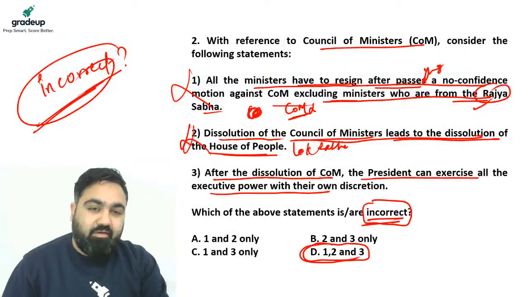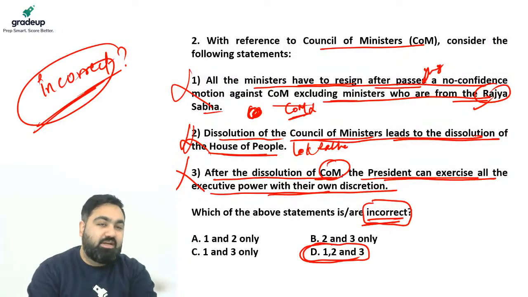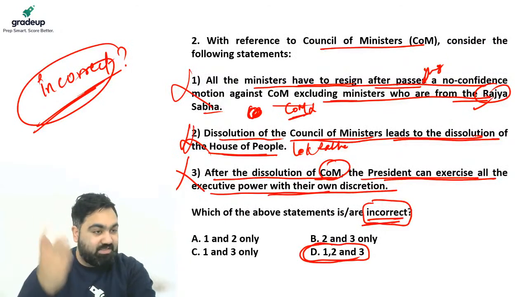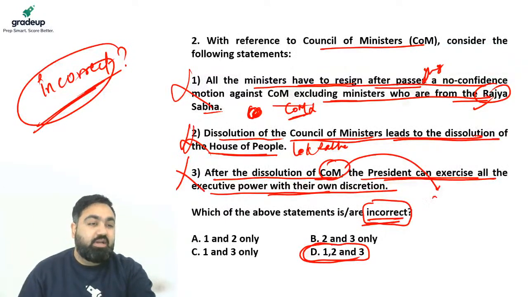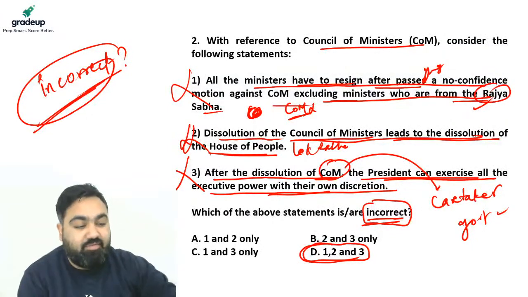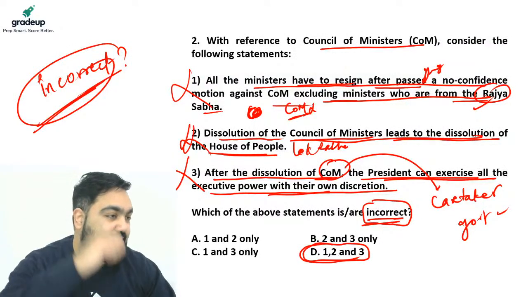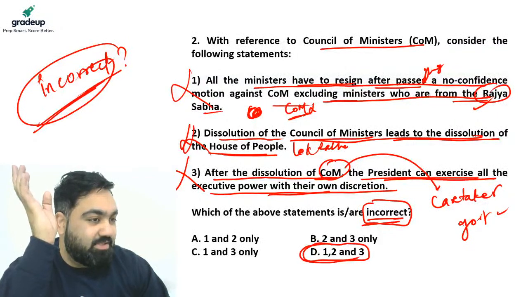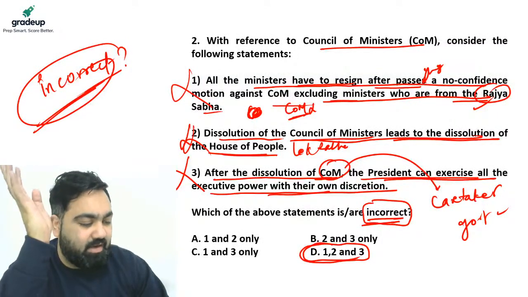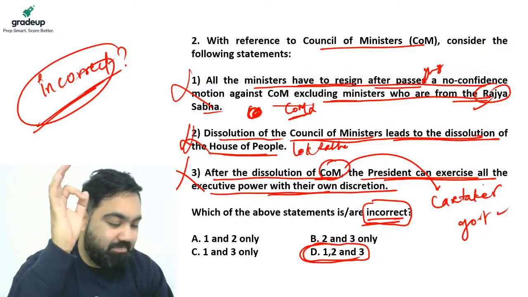Third, after dissolution of Council of Ministers, a president can exercise all the executive power with his own discretion. No, we know. Even after Council of Ministers are dissolved, before the next Council of Ministers come in, these Council of Ministers will continue as the caretaker government. So it is not that the President of India will do whatever he wants just because the Council of Ministers have been dissolved. That is not the case. Even after Council of Ministers have been dissolved, the President of India will listen to the caretaker government. So the President does not get his discretionary powers. That is why all the given three statements are incorrect.